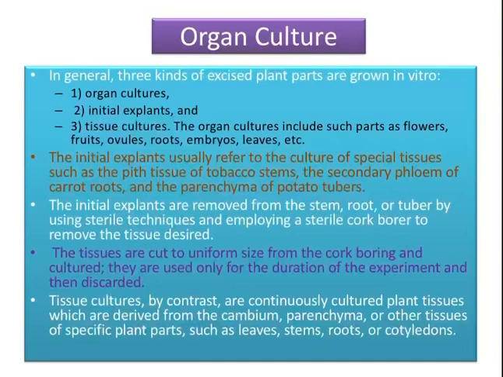They are removed from the stem, root or tubers using sterile techniques and a sterile cork borer. The tissues are cut to uniform size, cultured, used only for the duration of the experiment and then discarded.